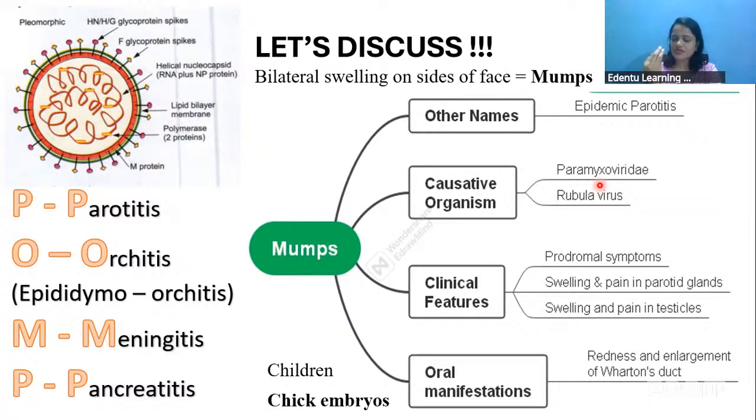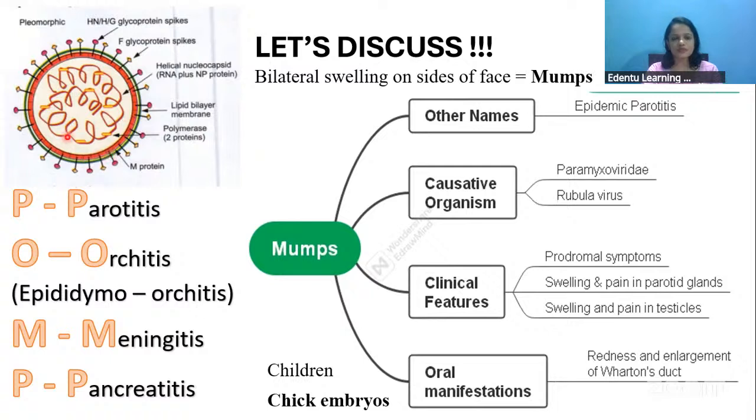Another characteristic feature that you see in boy patients is swelling and pain in the testicles also. To remember the characteristic features of mumps, you can use this mnemonic, which is called POMP. Parotitis, enlargement of the parotid gland. Orchitis, that is epididymo-orchitis, usually seen in male patients, that is swelling, pain and enlargement of the testicles. Meningitis can be seen as a complication, and pancreatitis can also be seen as a complication of mumps.